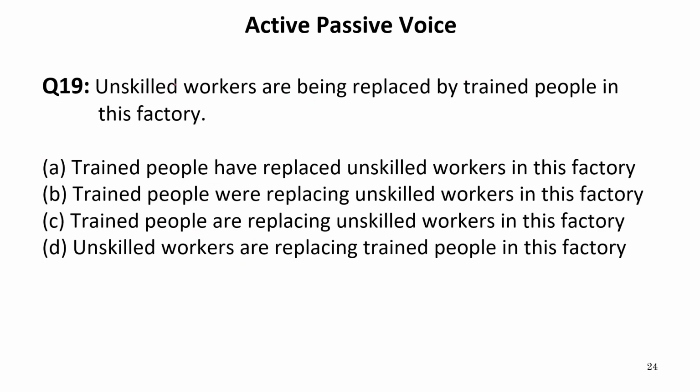The next question is, unskilled workers are being replaced by trained people in this factory. Now it is written are being replaced. This refers to that this sentence which is given to us is in passive voice. Now we have to convert this into active voice. Are being means that this sentence must be in present continuous tense when it is in active voice.